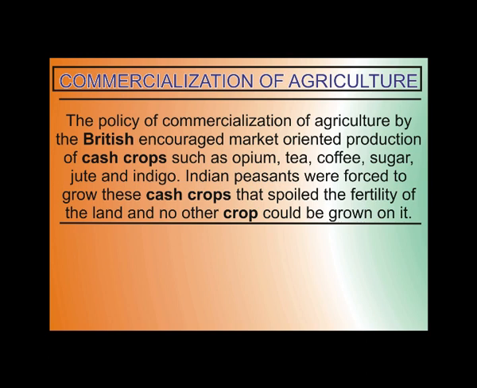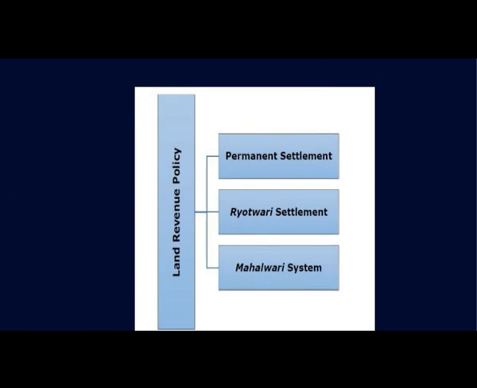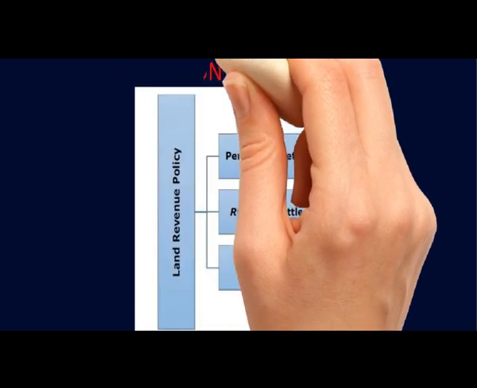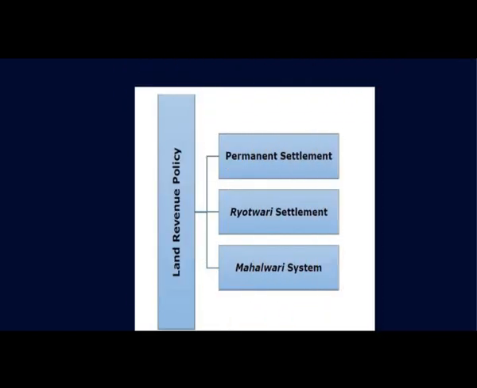It usually happens in an economy where the land revenue demand is in cash and not as a part of the produce. In India, after the various land revenue settlements were put in place, the commercialization of agriculture took place. All the three land revenue settlements that we read were based on cash payment. So the zamindar, lambardar or the ryot had to make enough provision for cash by selling a part of the produce in the market to be able to pay cash revenue.